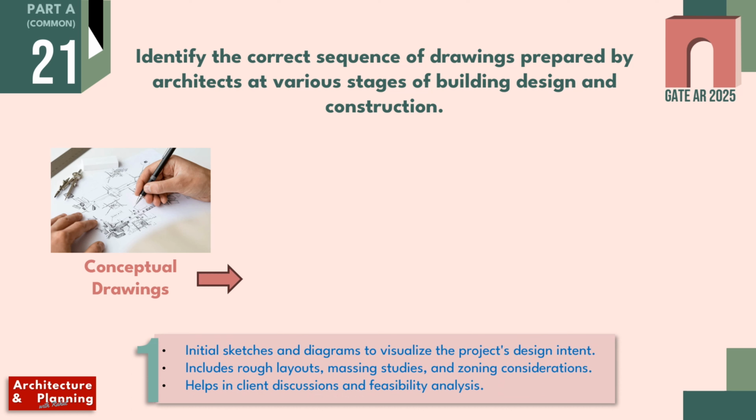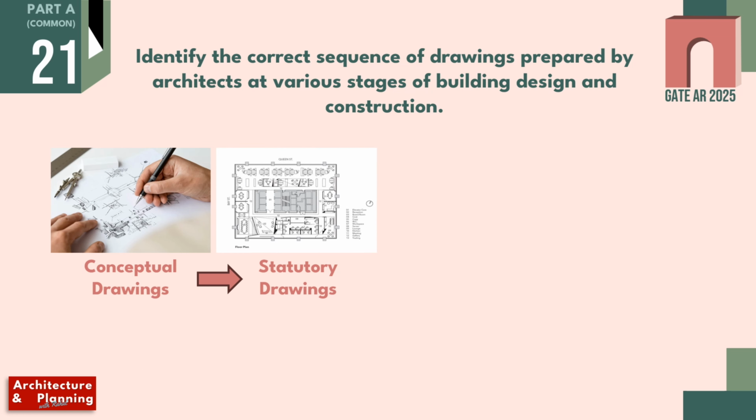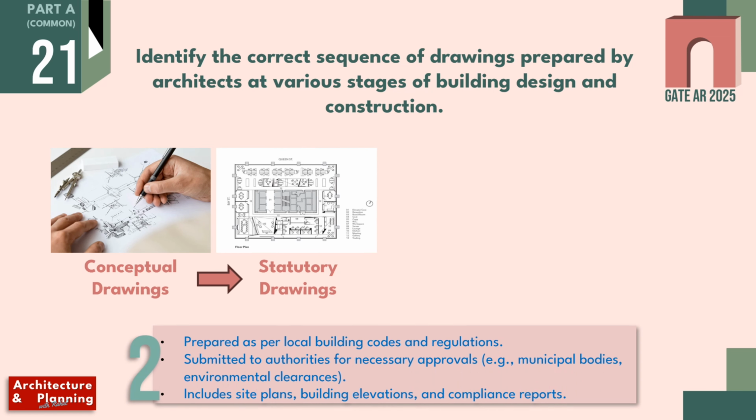Then come statutory drawings. That includes drawings prepared as per the local codes and regulations. Such drawings include site plans, elevations and some compliance reports that are usually submitted to authorities for necessary approvals.